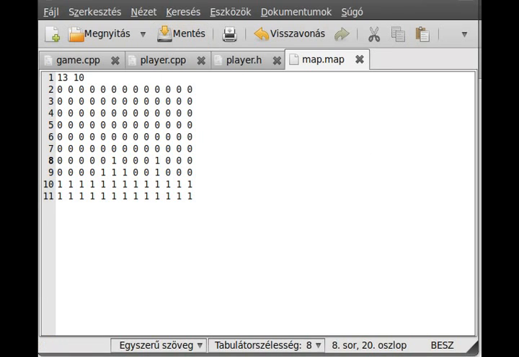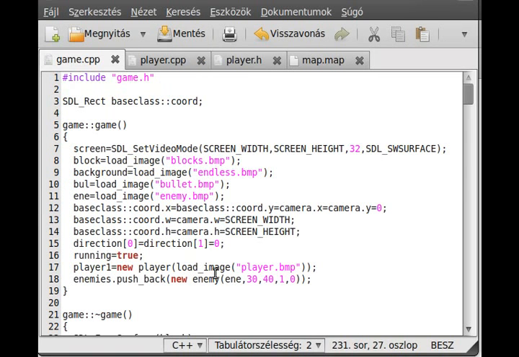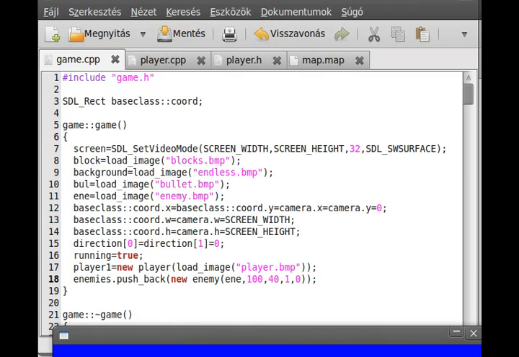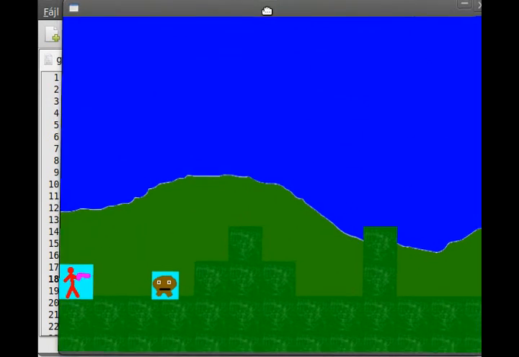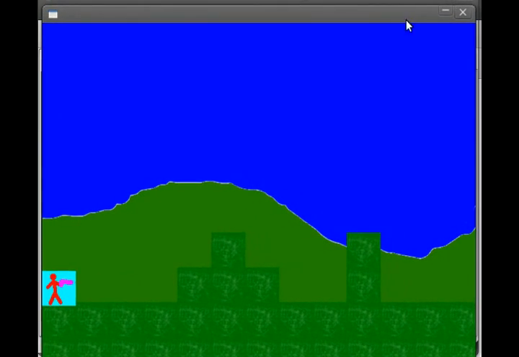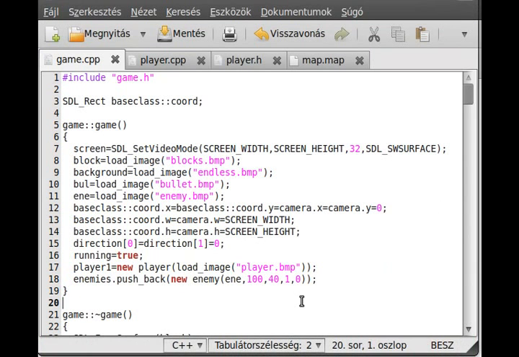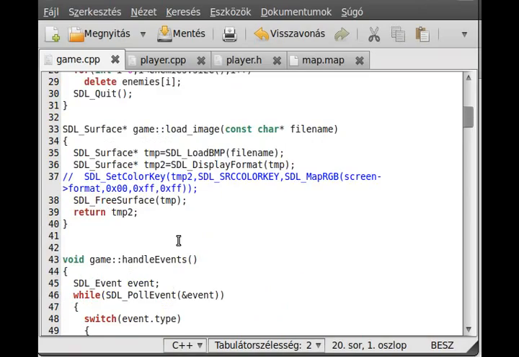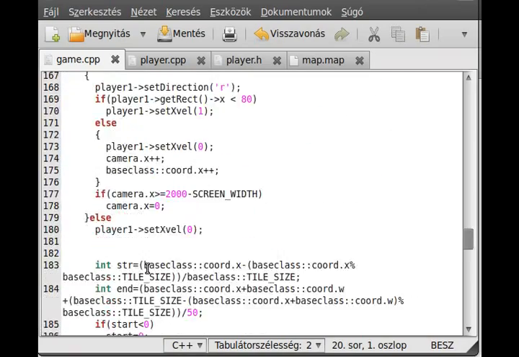Alright, so make the enemy position a little bit more in the x-axis. Make it 100. I don't know if it will get into it, but we will try it. Okay, there is an enemy right there, so if I stay here I should die. Nope, the enemy died. Okay, then there is some problem. The enemy died, so I just go back to the check.